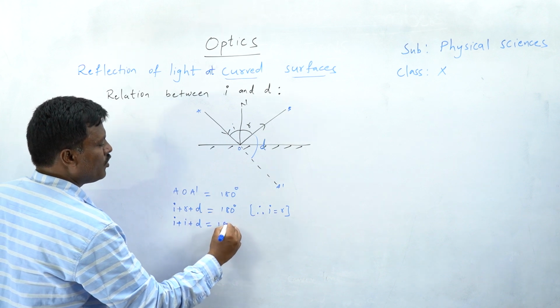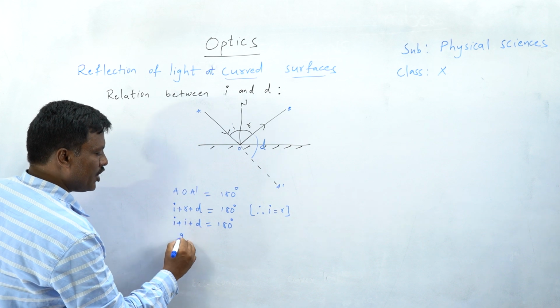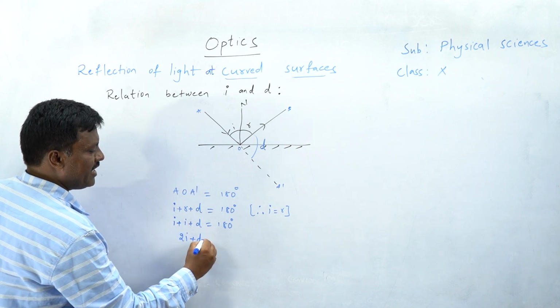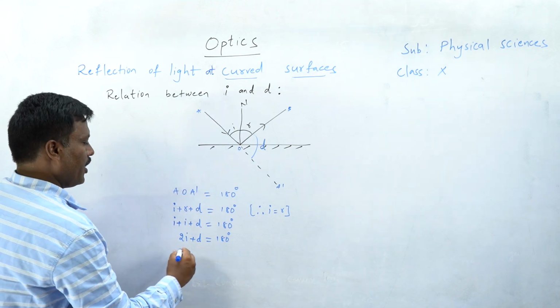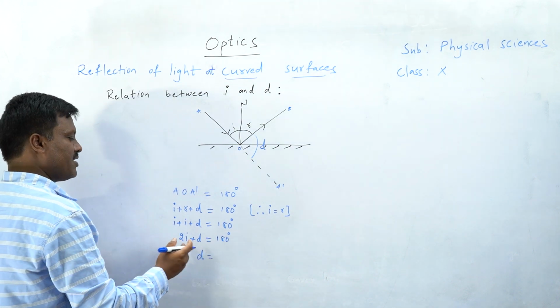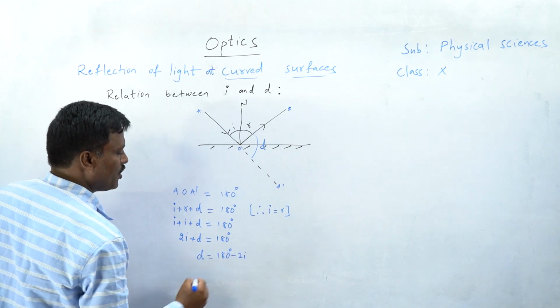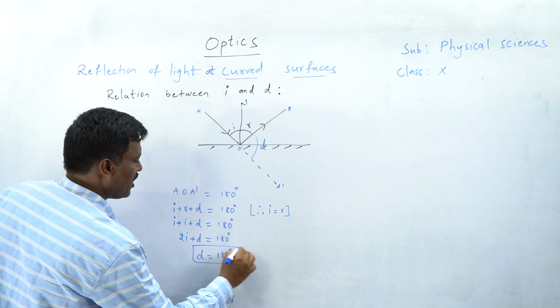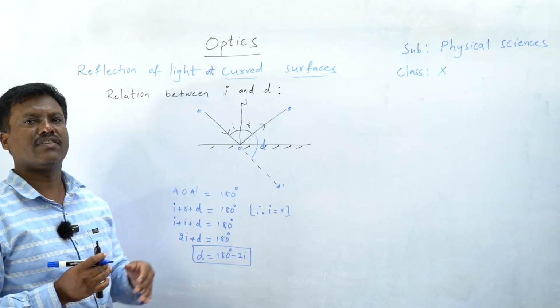I plus I, 2I plus D is equal to 180 degrees. We want D, so bring this 2I from LHS to RHS. After transposing, we get D is equal to 180 degrees minus 2I. So this formula gives the relation between angle of incidence and angle of deviation.